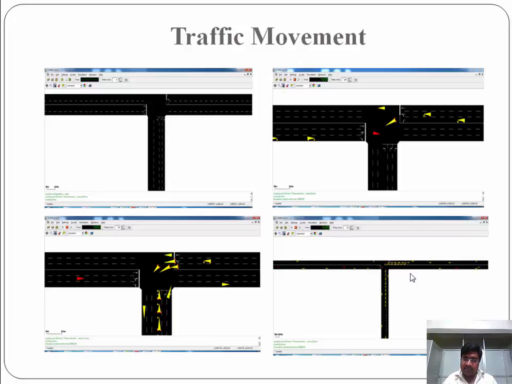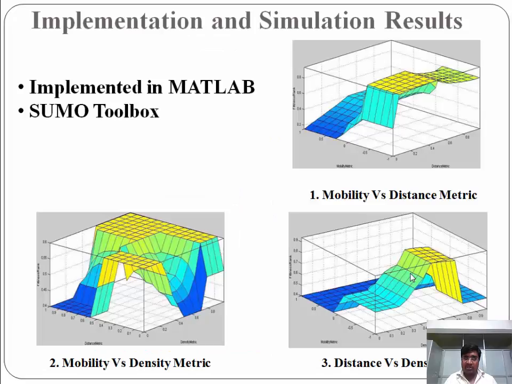After getting the simulation model, the traffic model, we will generate a trace file for this vehicle model, which is going to be input to my iFuzzy controller. And here are the results of that iFuzzy controller, in which these graphs show the effect of input parameters on the fitness rank.